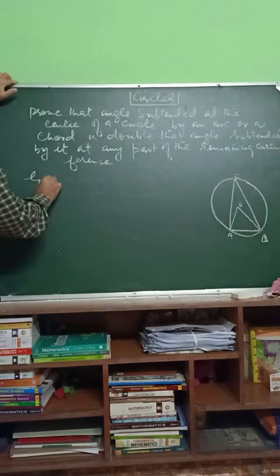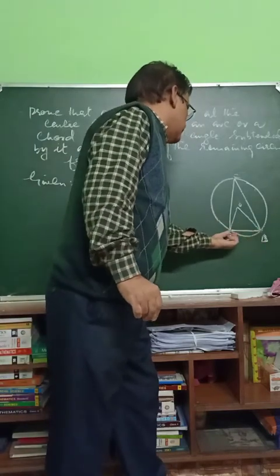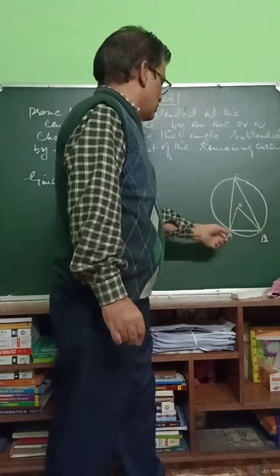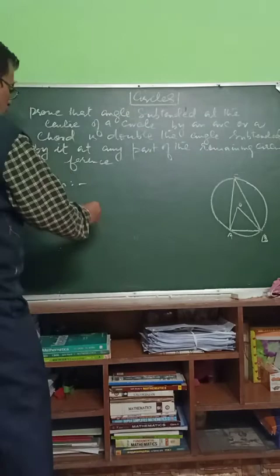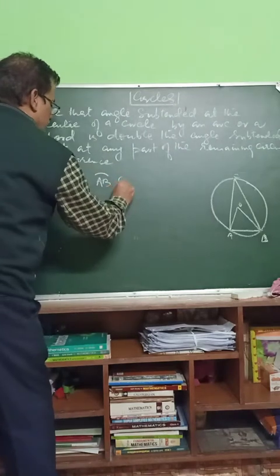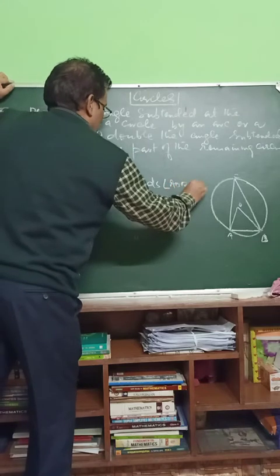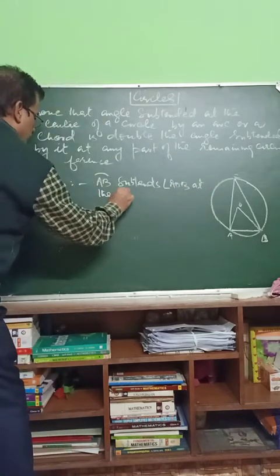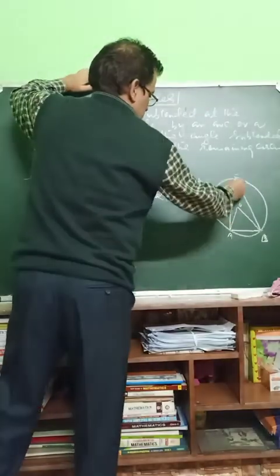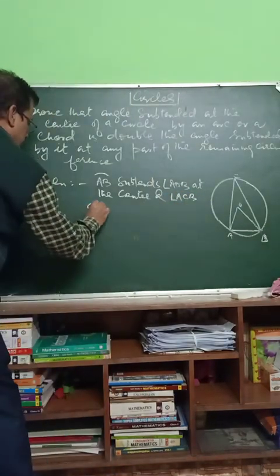Now, what does remaining circumference mean? If AB is the chord or AB is the arc, this is one part of the circumference and the remaining part is this much, from A to B. So given arc AB subtends angle AOB at the center and angle ACB at the circumference.